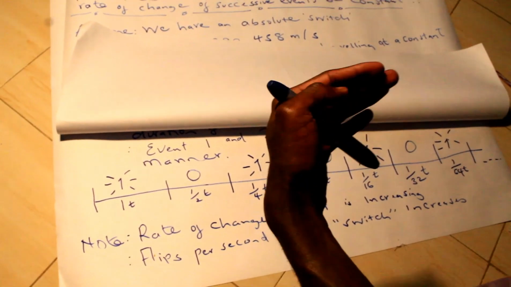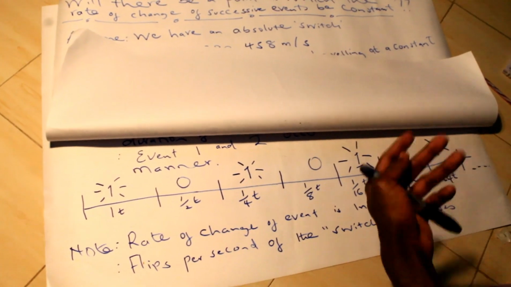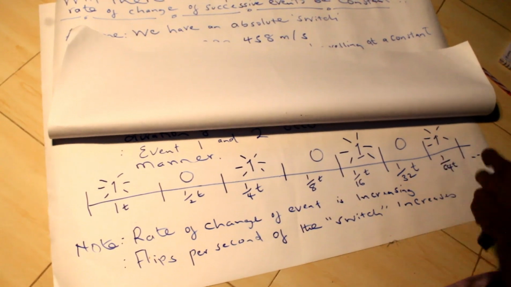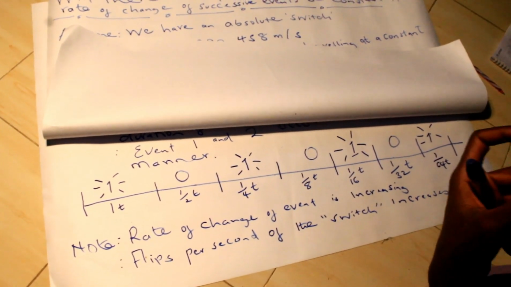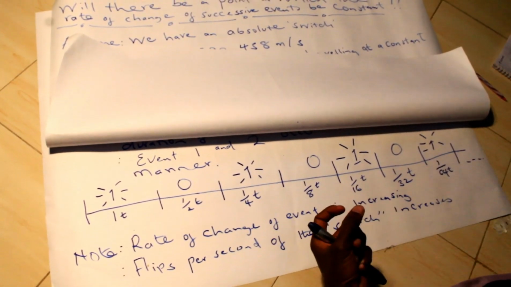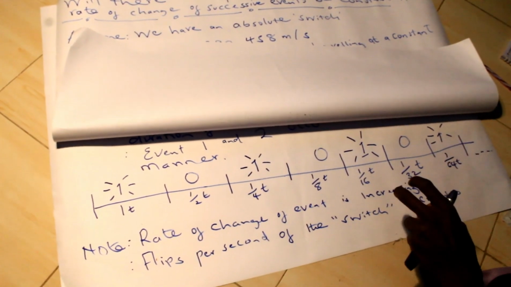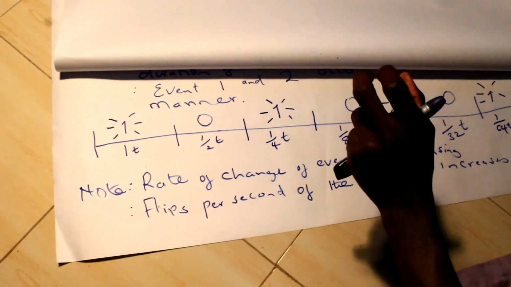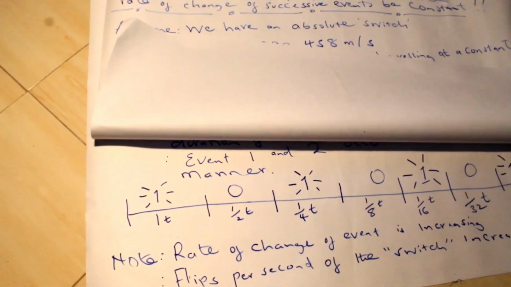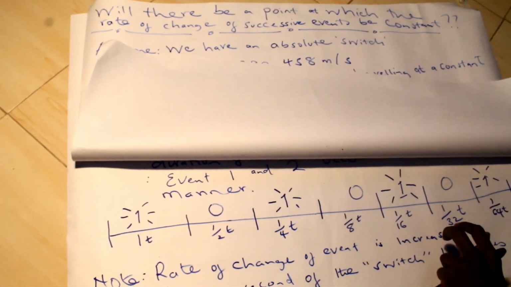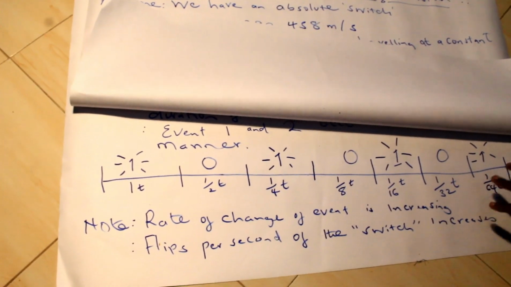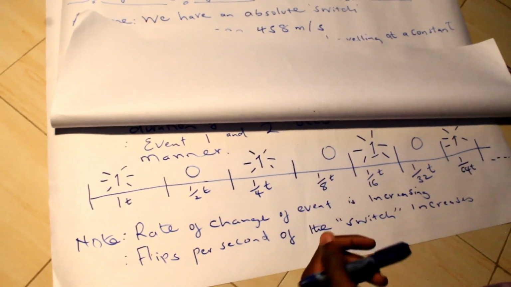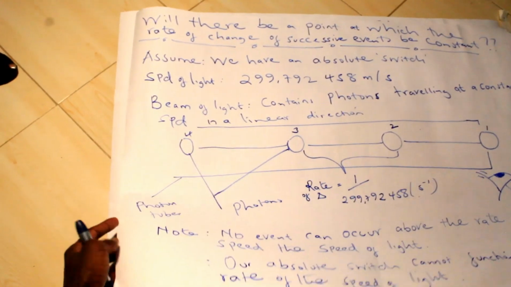We know that we as humans are limited, especially with the flips per second of our eyes. Now the question is, what will be the quantitative basis of having an absolute switch that can determine at what point we will say the room is full of light, and what is this absolute switch that can constantly determine the rate of change of this event at a point whereby we can no longer have any change of event?